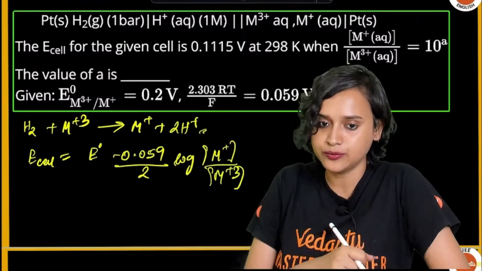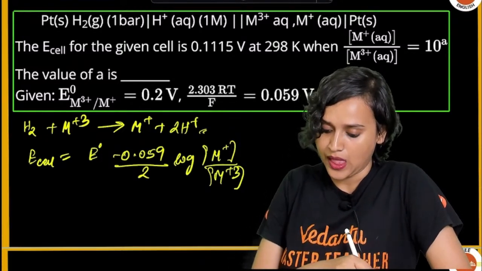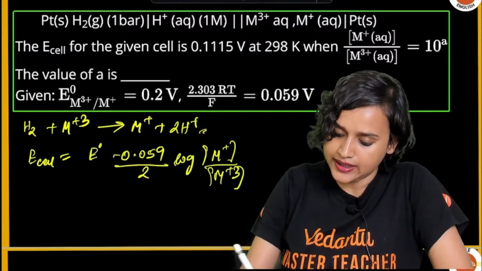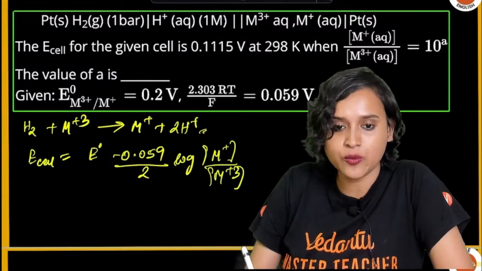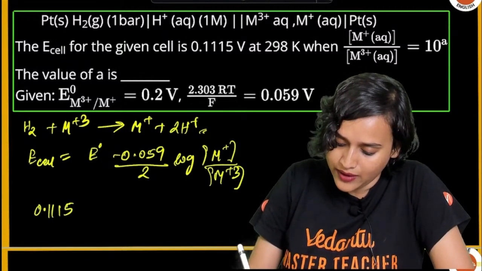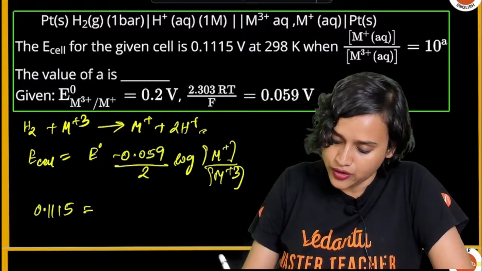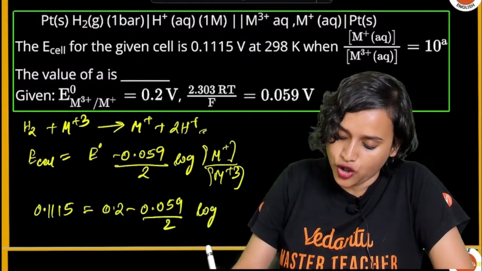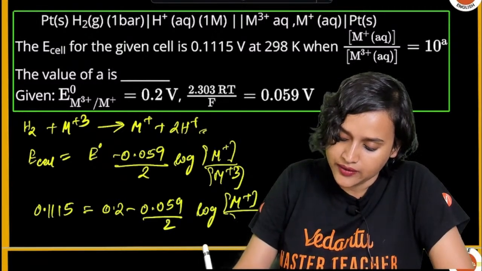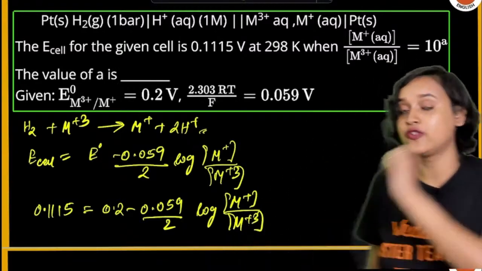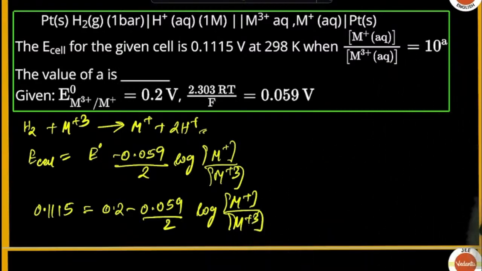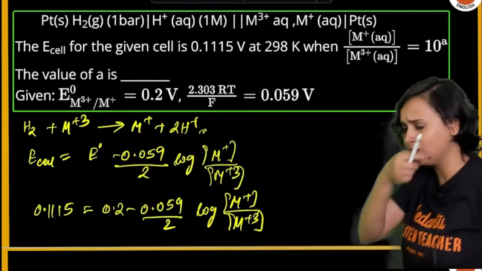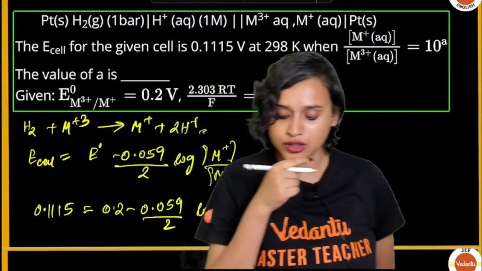Now, what else is given here? E cell is given as 0.1115. E naught value is given to you as 0.2. So E cell equals 0.2 minus 0.059 divided by 2, times log of M plus divided by M plus 3. Now calculate the value of that log. Calculate it, guys.